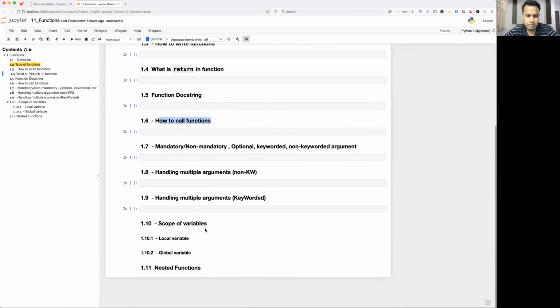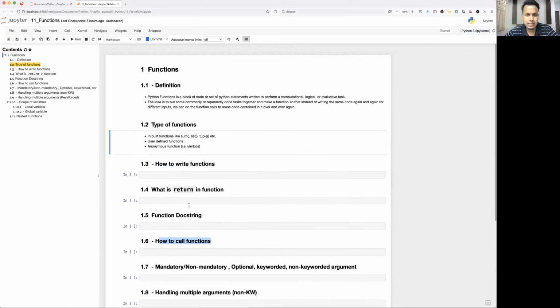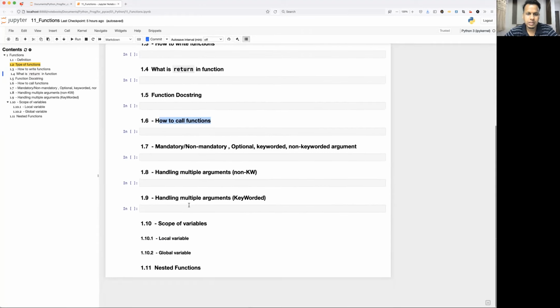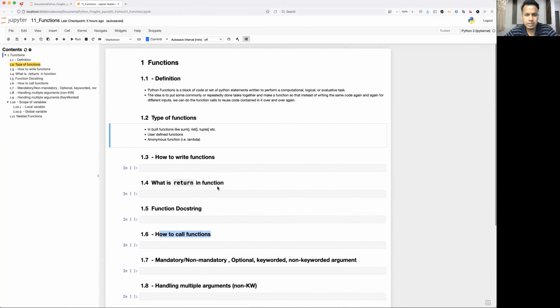What is the scope of variables? So we will see local variables as well as global variables, and what are nested functions. We'll see each and everything with the help of a lot of examples so that you can understand. If you have any doubt, please watch while pausing it and keep trying in parallel in your notebook.